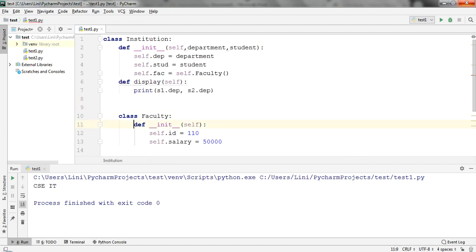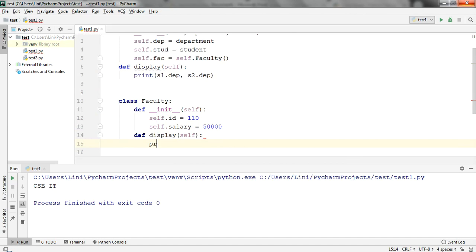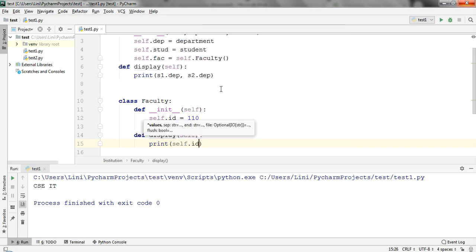Suppose I'm creating one more method. I always use a function. Suppose I'm defining one more method as display, and this display is not the same as the display that I have created for the outer class. Both are different. If I create this and I am printing here self dot, as soon as I type dot, yes, id and salary. So self dot id and one more, suppose self dot salary. Perfectly fine. Now this is what I am trying to print.